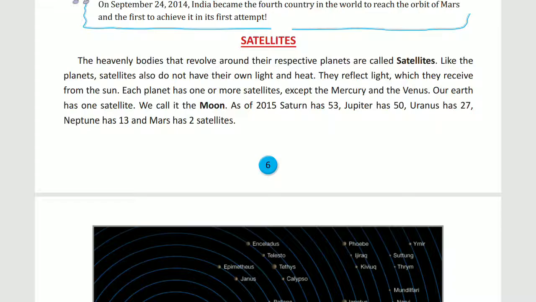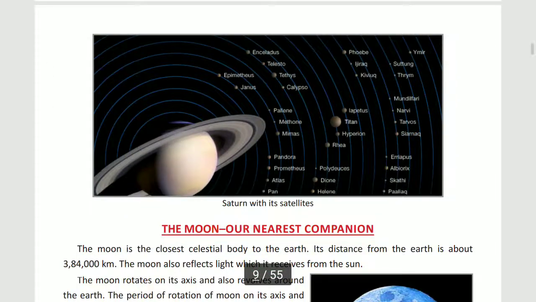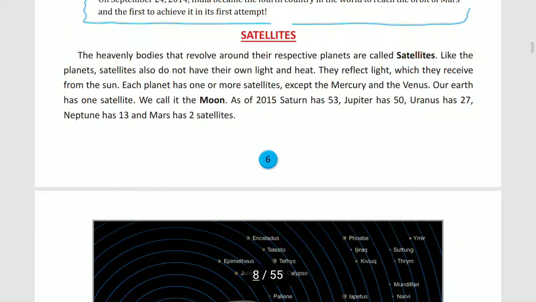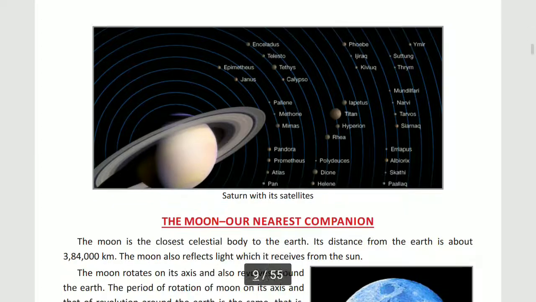We call it the moon. As of 2015, Saturn has 53 satellites, Jupiter has 50, Uranus has 27, Neptune has 13, and Mars has 2 satellites. And we all have to learn the number of satellites of the various planets. You can see here Saturn with its satellites. The total number of satellites Saturn has is 53.